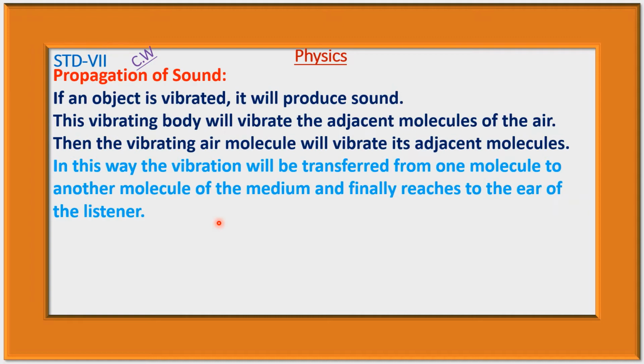That is, the vibrating body will vibrate its adjacent molecule, then this molecule will vibrate its next molecules, and in this way this vibration reaches the ear of the listener.